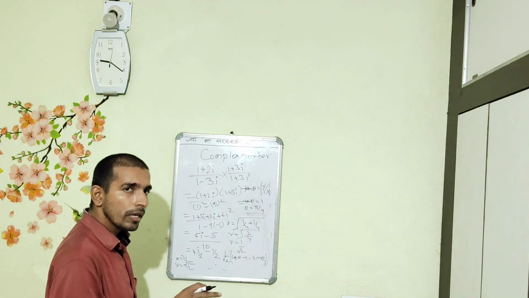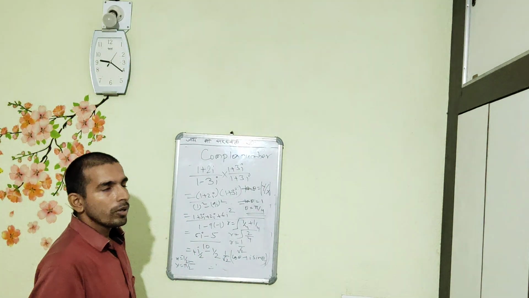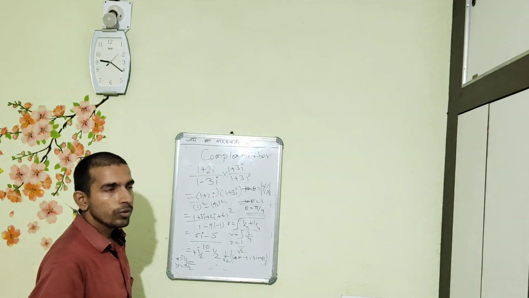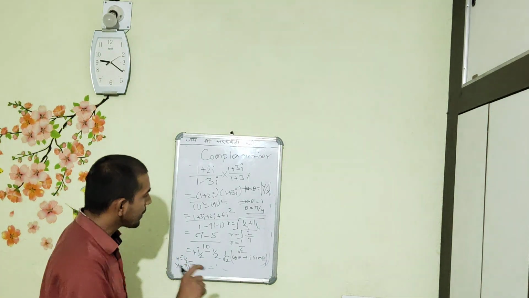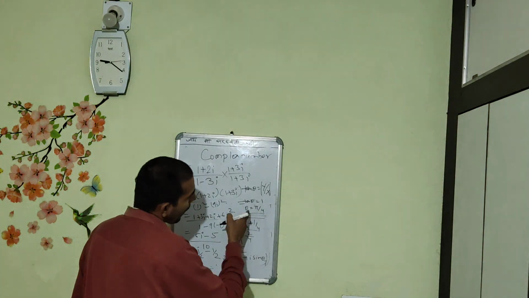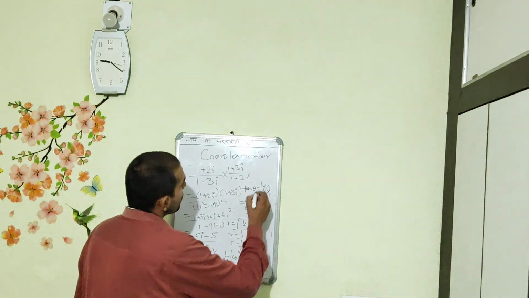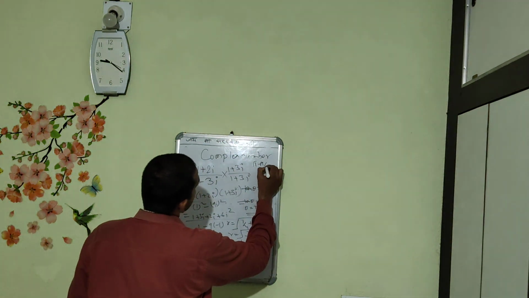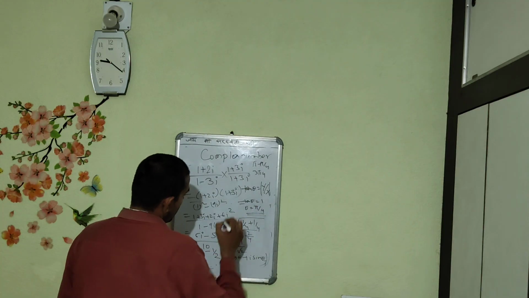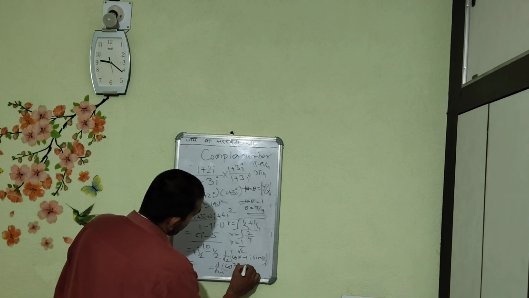So it lies in the second quadrant, and according to the second quadrant, the principal angle theta is equal to pi minus the angle, that is pi minus pi by 4, which is 3 pi by 4. We can write here 1 by root 2 cos 3 pi by 4 plus i sin 3 pi by 4.